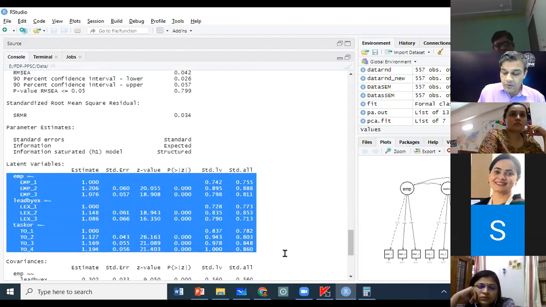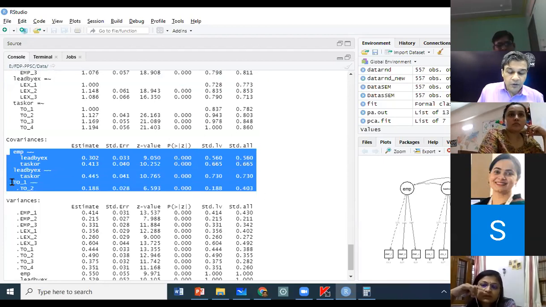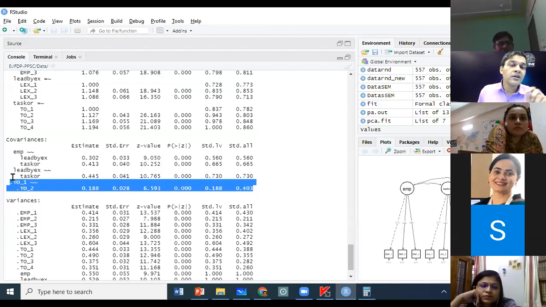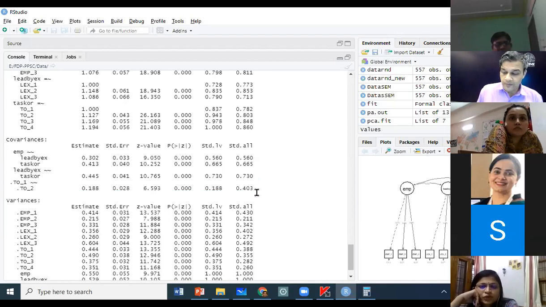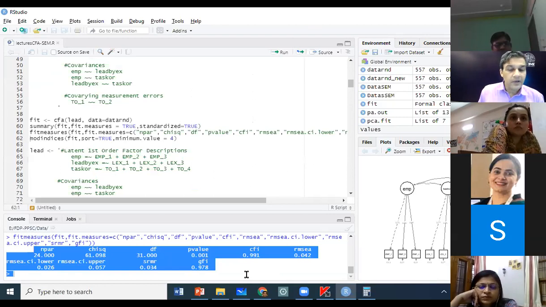We are seeing our loadings are reported again, and the covariances. And now you see there is one more path that has been added, .TO1 and .TO2. And .TO1 means the error of TO1 co-varies with the error of TO2. That means the error that was there for item 1 and item 2, they are correlated to each other, and the correlation is 0.40. Is that okay? Then I run the command fit measures, so it is reporting all the fit measures at one go.